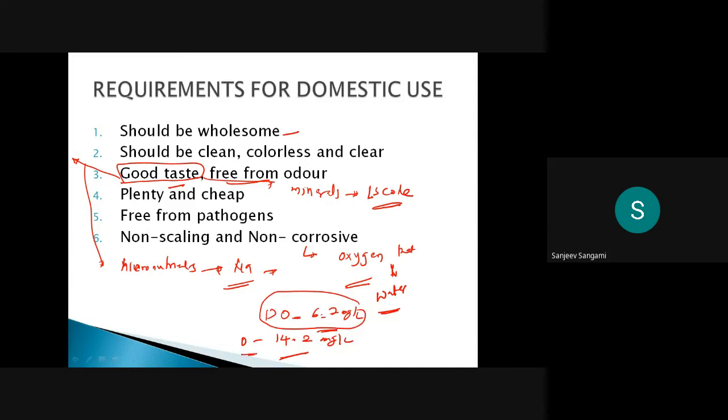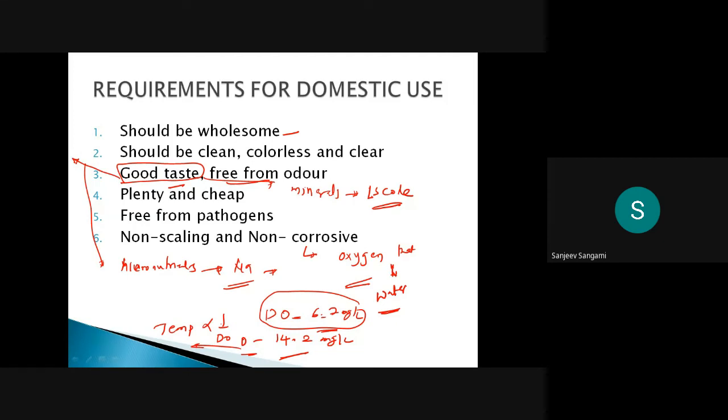See, the variation of dissolved oxygen present in water varies with the temperature, and it is inversely proportional to DO. As the temperature goes on increasing, DO will decrease. So that is the thing.